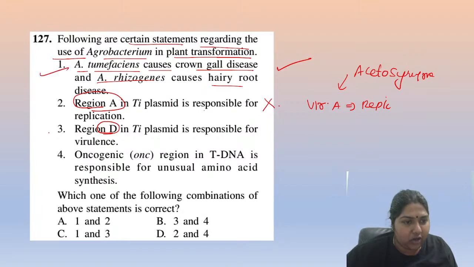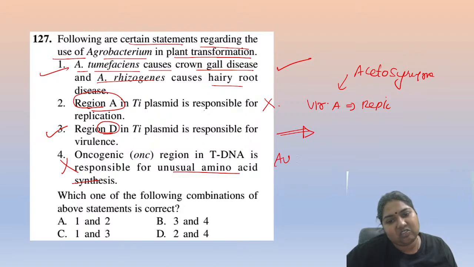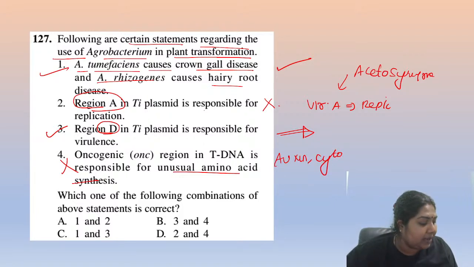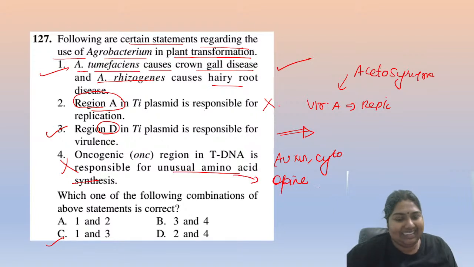D is meant for virulence. It caps your DNA like this. Absolutely correct. Oncogenic region is responsible for unusual amino acid synthesis. No, oncogenic region is meant for your auxin and cytokinin production. Yes, Anushka, C is the answer. So this is no, unusual amino acid is going to be the opine synthesis. Now you got the point, everybody?